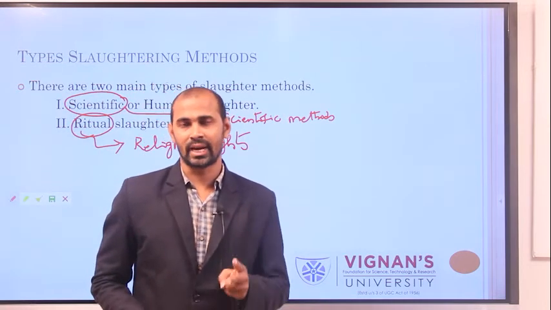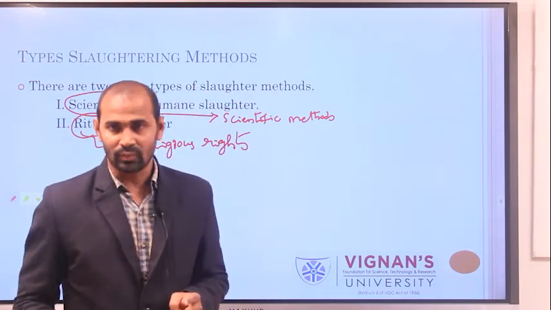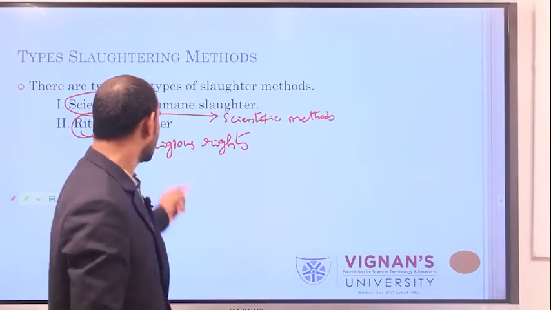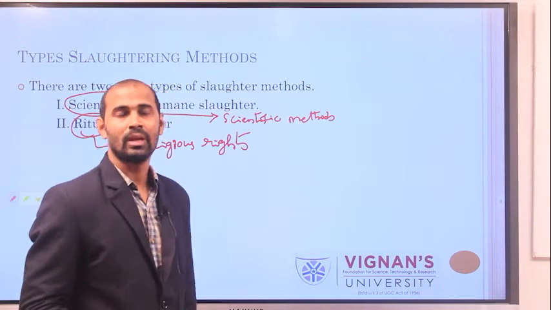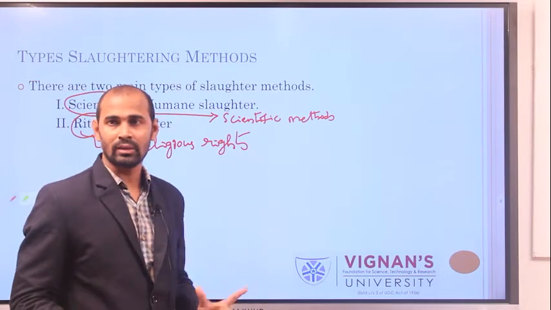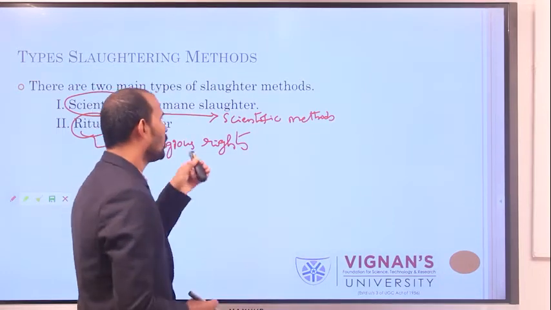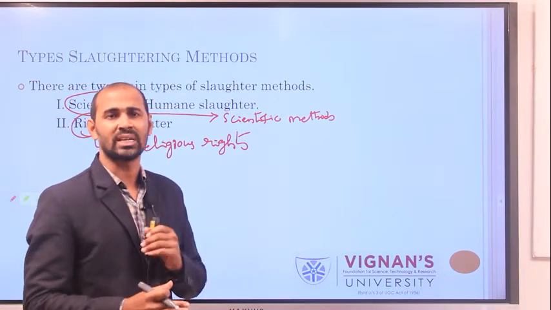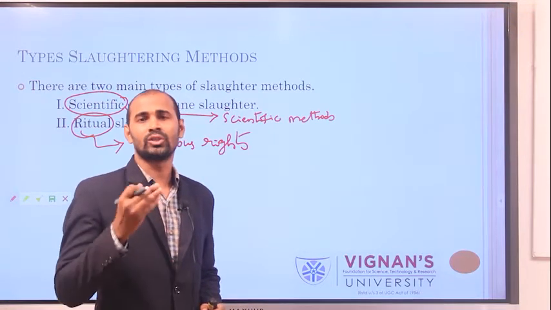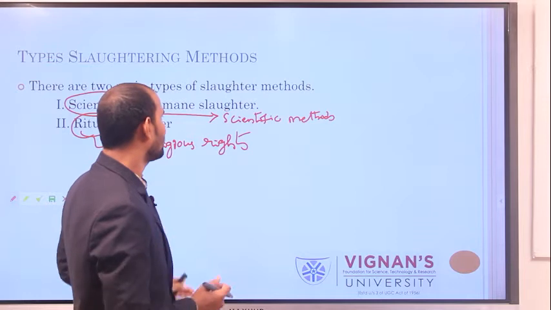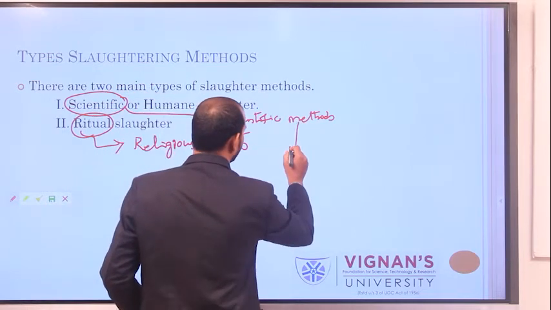There are two types of slaughtering techniques which we generally use for meat animals. One is scientific or humane slaughter, that means following scientific techniques or methods. The most commonly used and appropriate scientific technique is the stunning technique.